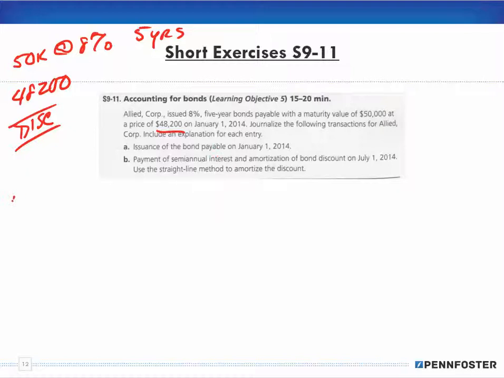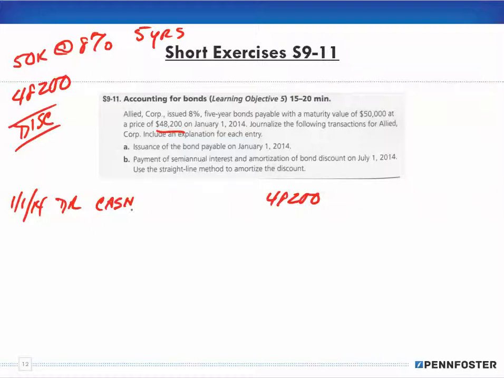So on 1/1/2014, the question we ask ourselves is, am I affecting cash? Yes, I am affecting cash, right? What am I getting? I'm getting $48,200. So I debit cash for $48,200, right? Now, in getting the cash, remember, debits have to equal credits.